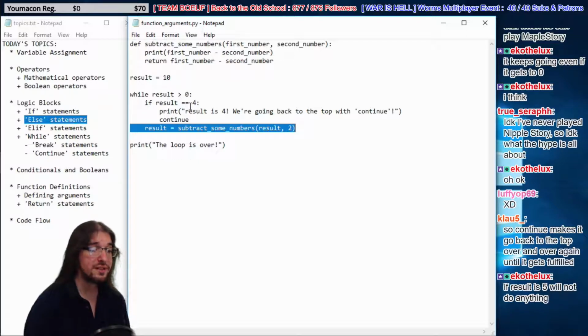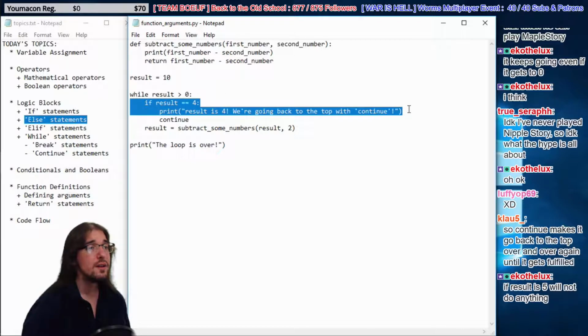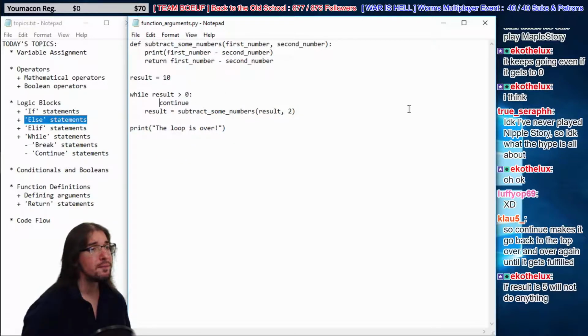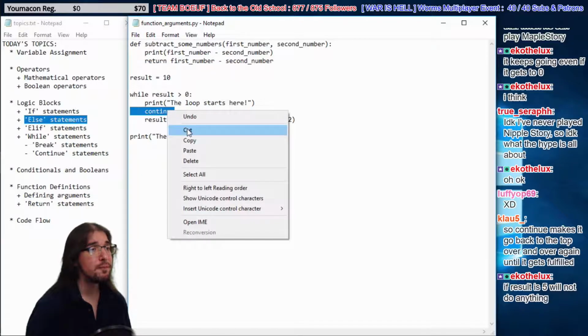Klaus says, so continue makes it go back to the top over and over again until it gets fulfilled. Well, yeah, continue is just, we don't even need an if statement. Let's just say continue, hypothetically speaking. I'm going to print "the loop starts here" and delete this for now.